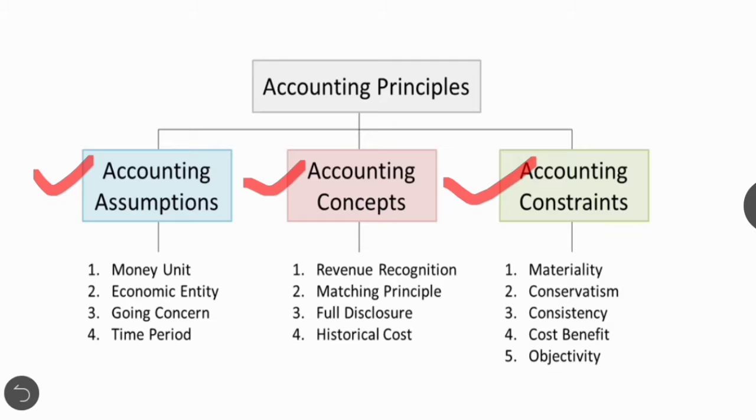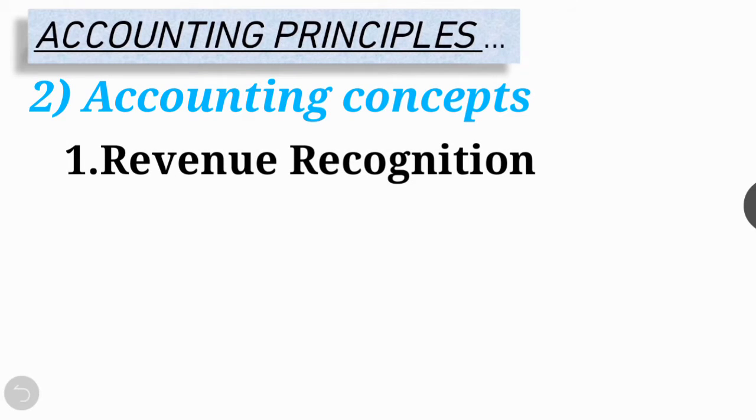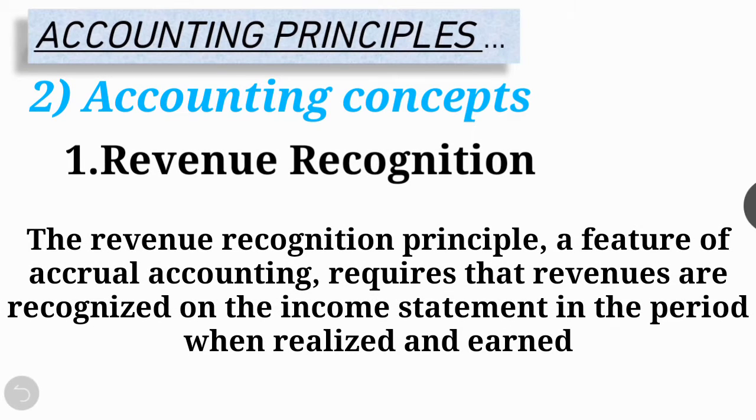Second part of accounting principles is accounting concepts. And accounting concepts include revenue recognition, matching principle, full disclosure, and historical cost. Accounting concepts are a set of general conventions that can be used as guidelines when dealing with accounting situations. Right? In that, number one is the revenue recognition or realization concept.